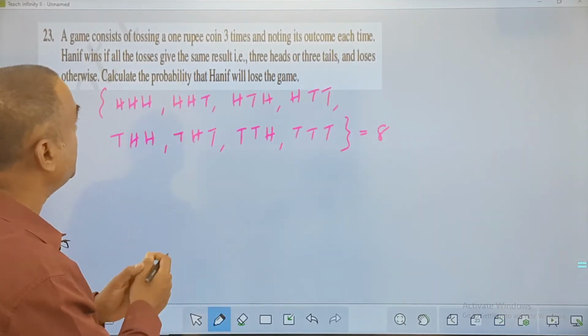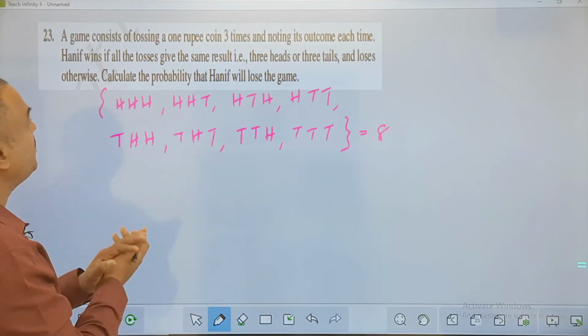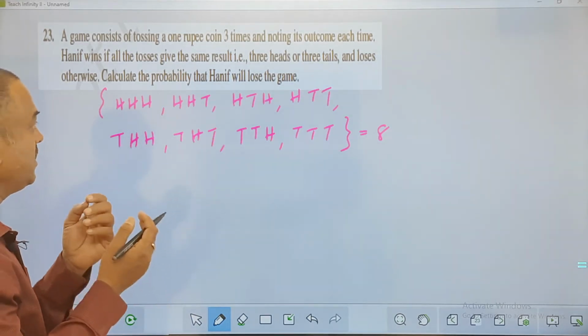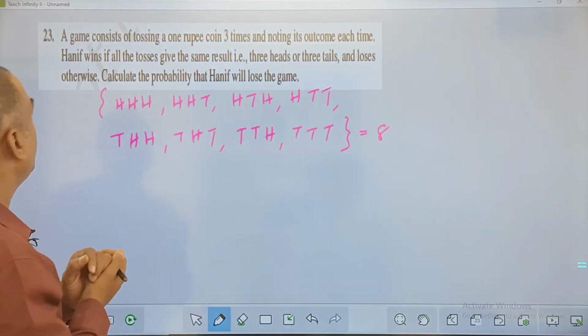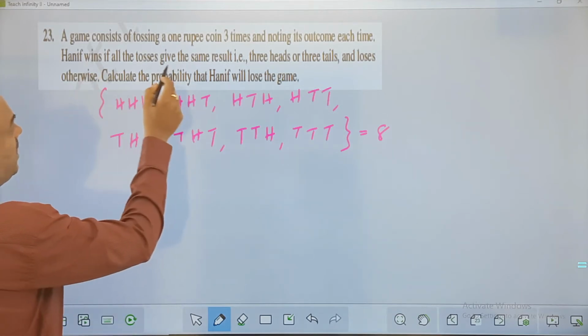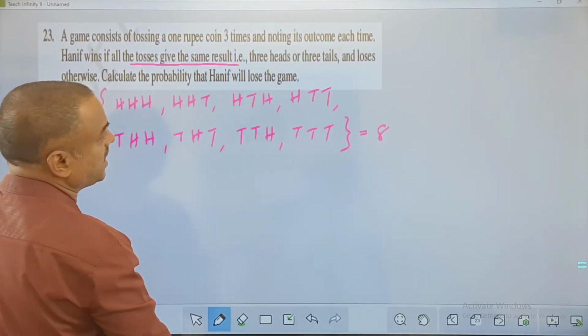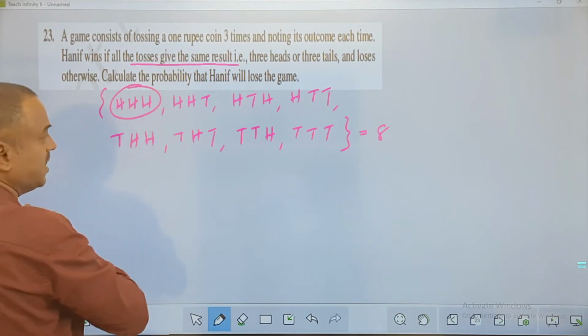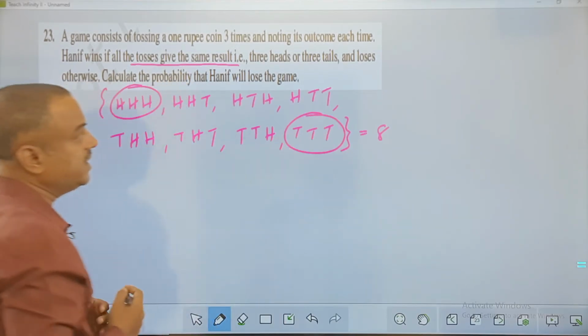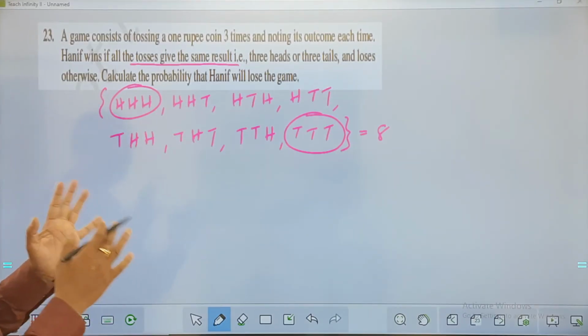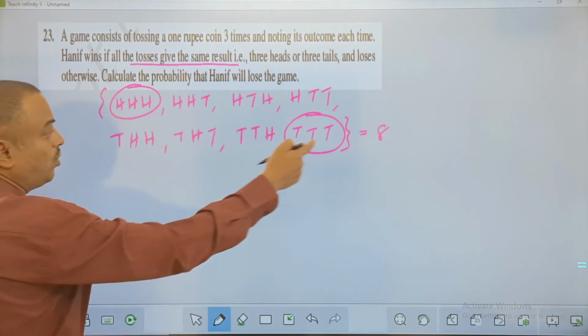So in this question, you can see the arrangement when I am tossing 3 coins 3 different times. And what did he say? He'll win if all 3 results are the same. That is 3 heads, you can say this. Or if he gets 3 tails, again he wins. So you can see winning chances are 2 out of 8.